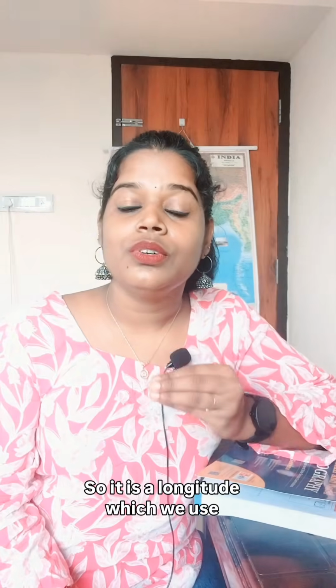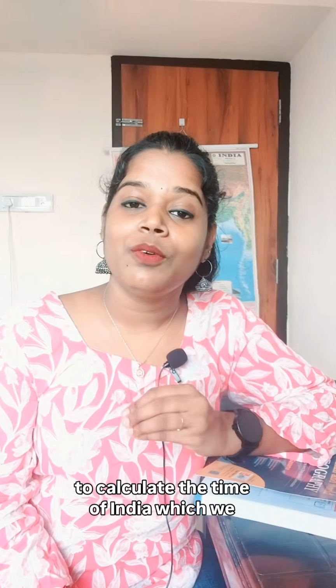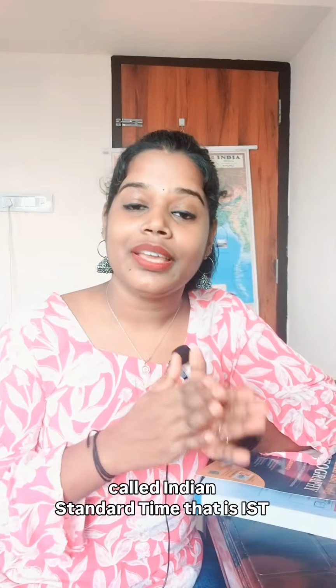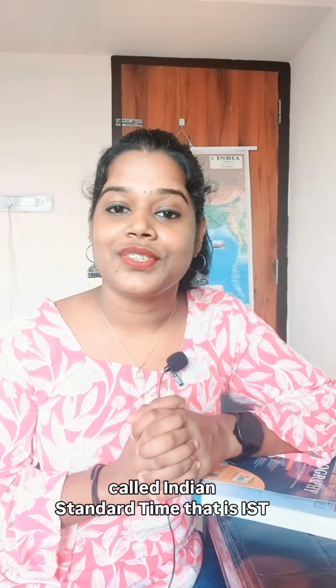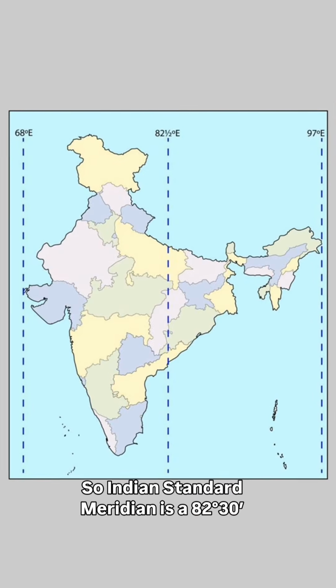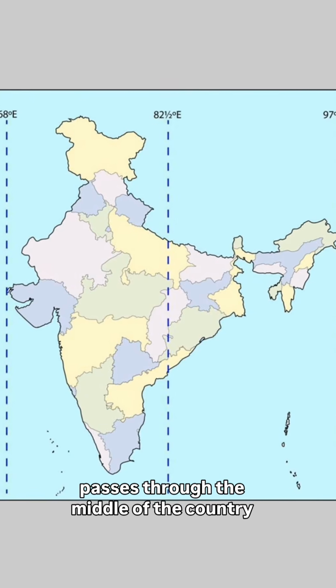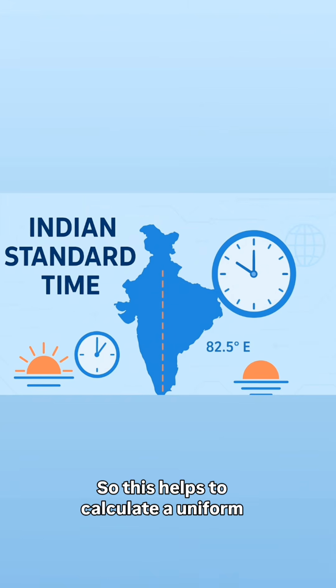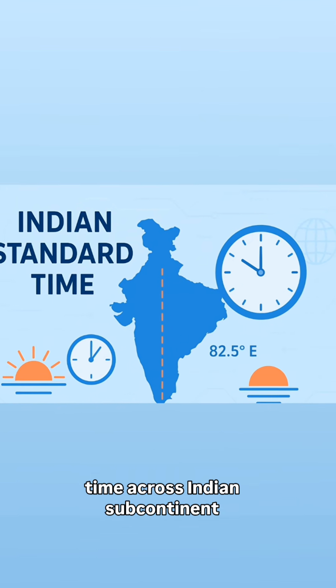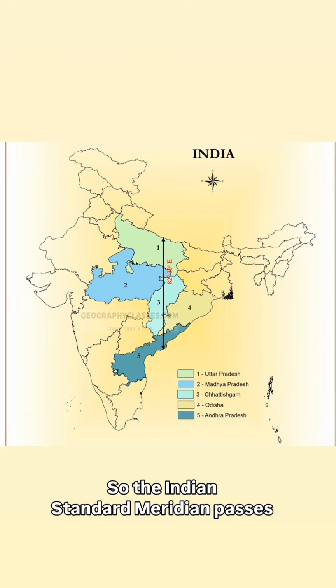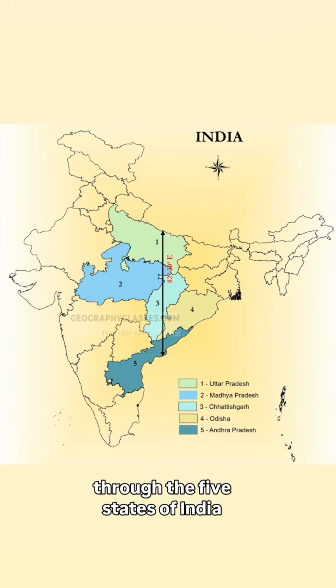It is a longitude which we use to calculate the time of India, which we call Indian Standard Time, that is IST. So the Indian Standard Meridian is 82 degrees 30 minutes east longitude, which almost passes through the middle of the country. This helps to calculate a uniform time across the Indian subcontinent. The Indian Standard Meridian passes through five states of India.